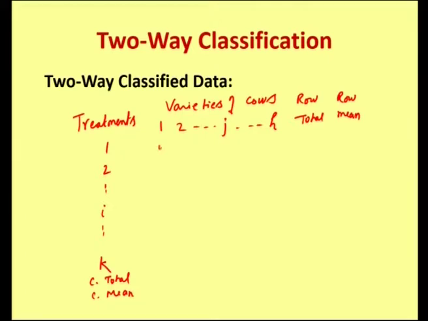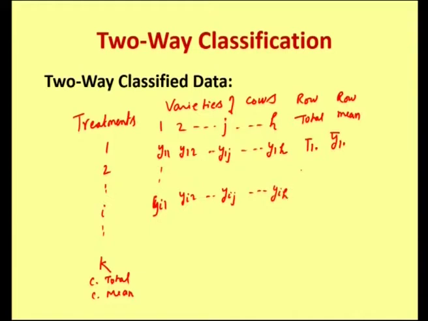The observations are Y11, Y12, Y1j, Y1h, and here it is T1 dot, Y1 dot bar. For the ith treatment it is Yi1, Yi2, Yij and Yih, and the total is Ti dot and the mean for the ith row is Yi dot bar.